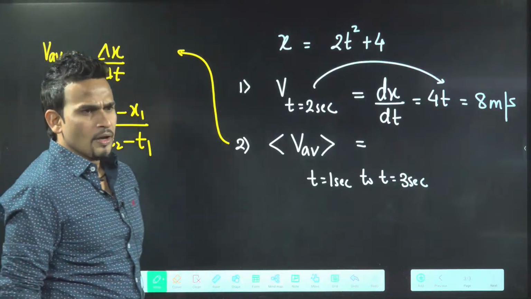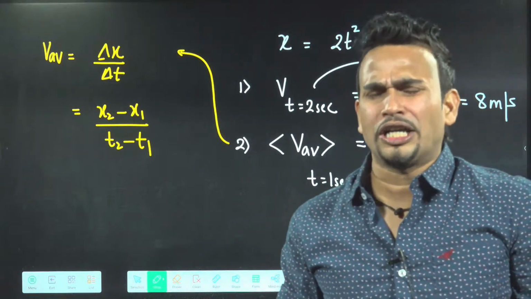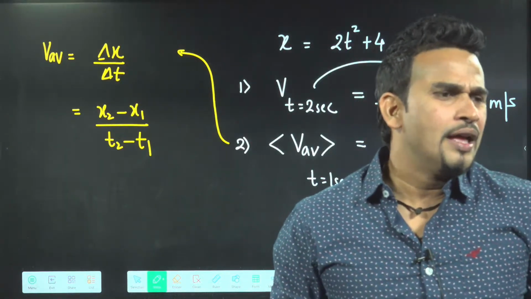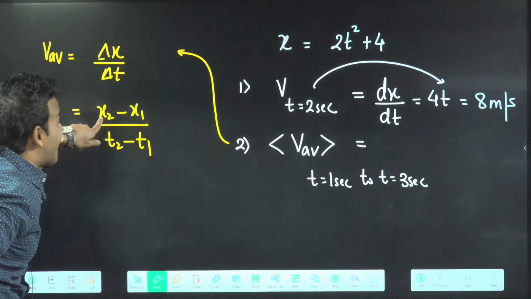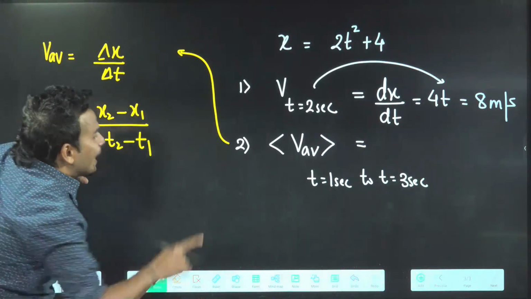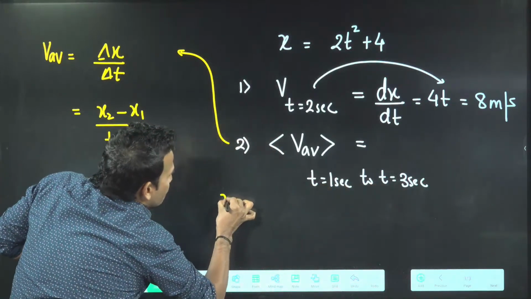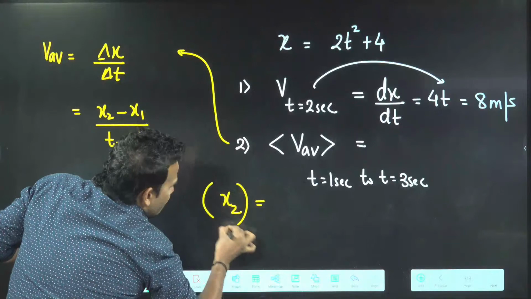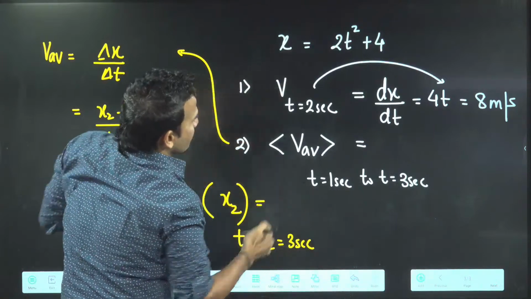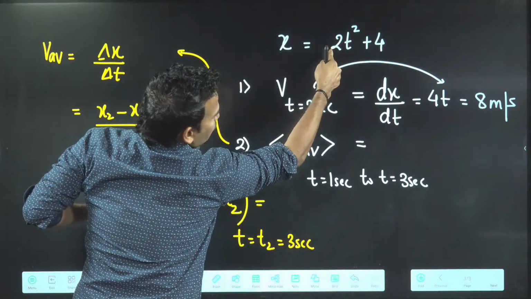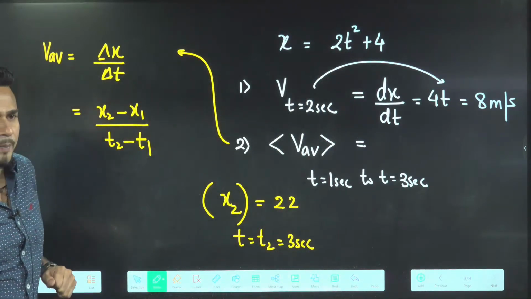Tell me, what is the value of x2 here in this equation? x2 is that value of x when time is t2, and that you can find. Time t2 is your 3 seconds. So if you put 3 there, 3 into 3, 9; 9 into 2, 18; 18 plus 4, 22. Very good.